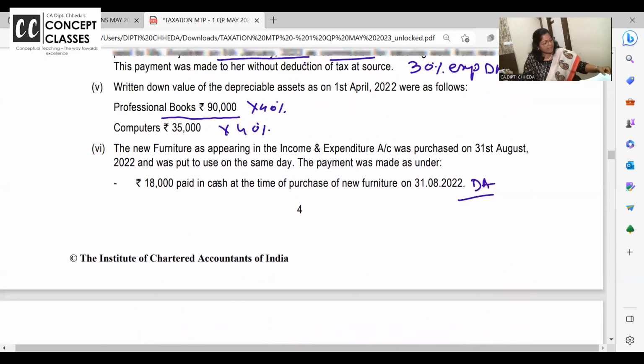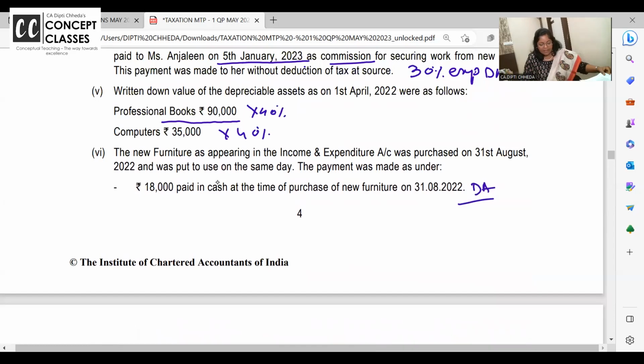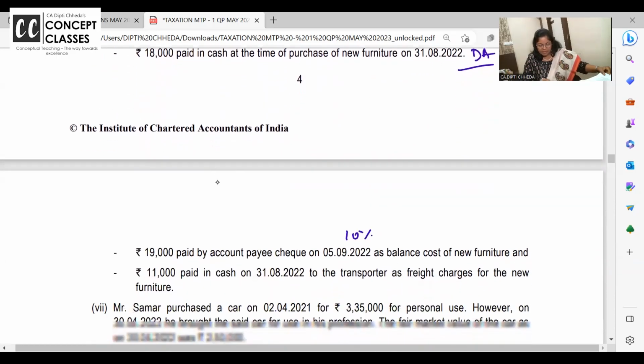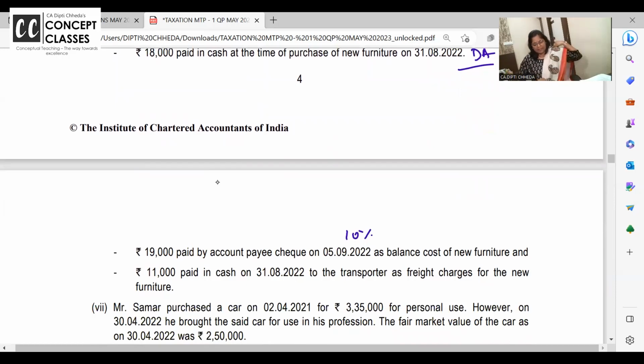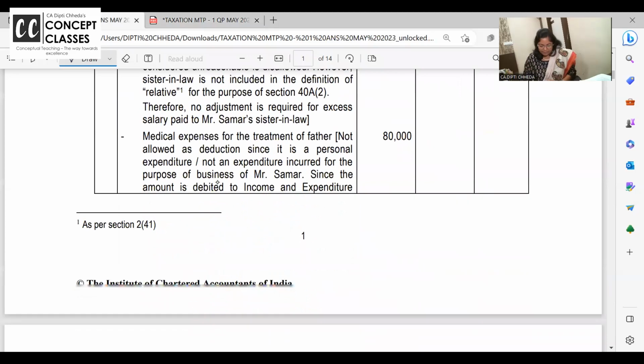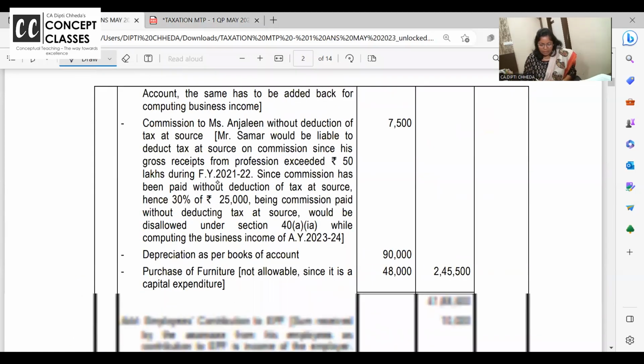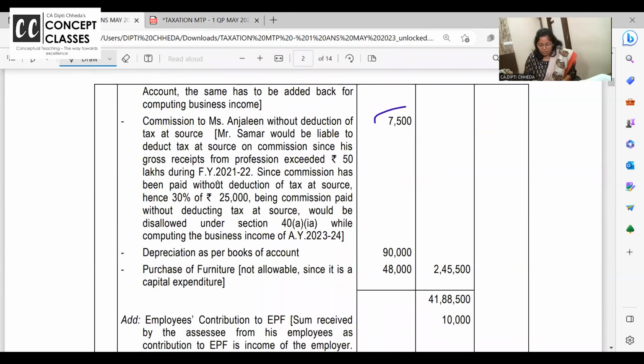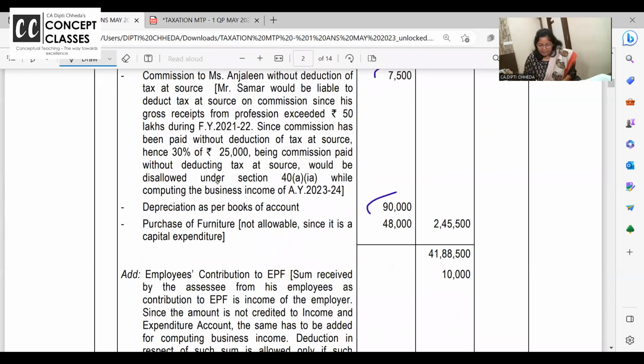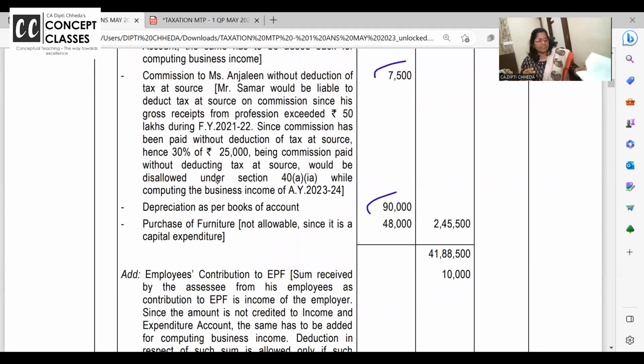एक तो आपको 90,000 पे 40% मिलेगा, 35 पे 40%, 18 पे no, 19 पे yes and 11 पे no, because it's paid in cash. 1 second. Look at the screen here. ये देखो आपका अंजलिना का वो डिसअलाउड हो गया, टीडीएस वाला. डेप्रिसिएशन एज पर बुक्स एड बैक. परचेज ऑफ फर्नीचर. Purchase of furniture you had already debited in the P&L account.